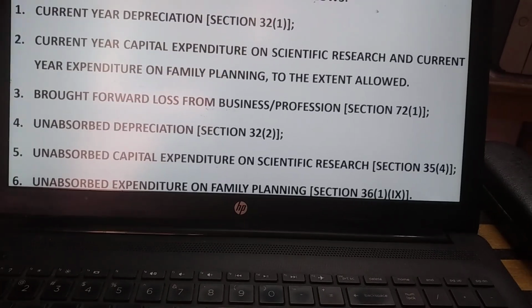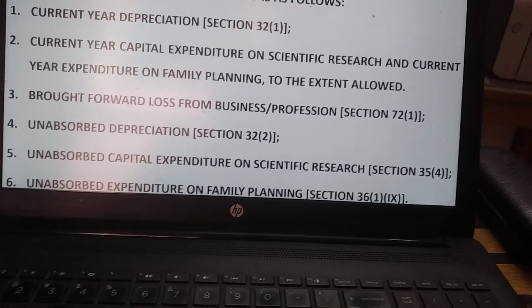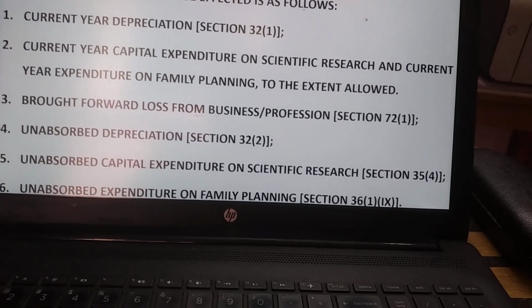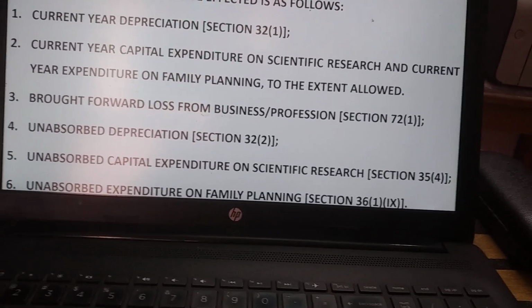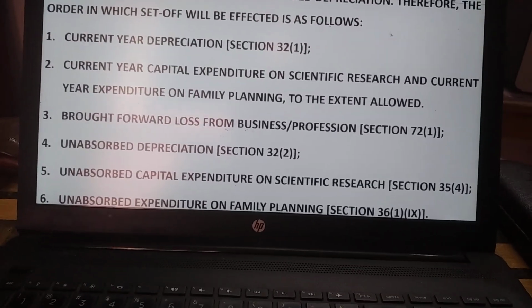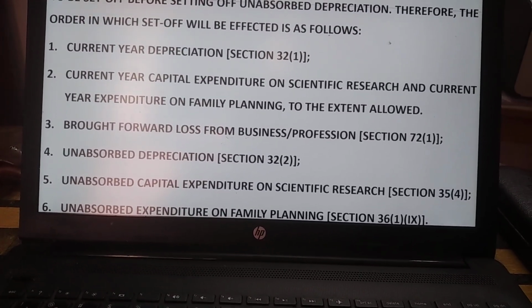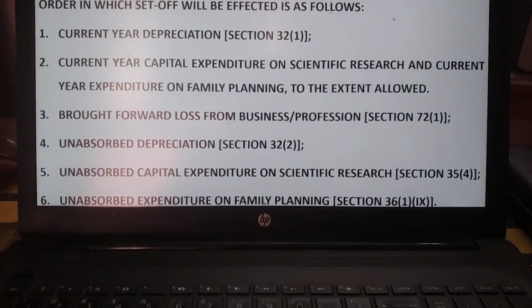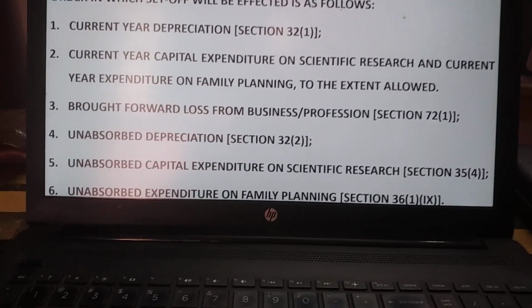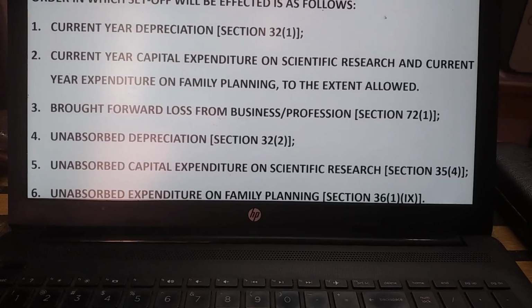After setting off current year depreciation, current year expenditure on scientific research and current year expenditure on family planning, only then do you set off the carried forward loss, that is, brought forward loss from business or profession. Thirdly, you set that off, which deals with section 72 subsection 1.